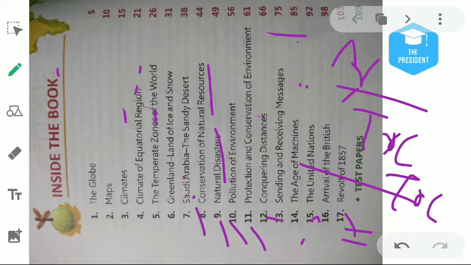Then chapter number 11 will be about protection and the conservation. I have discussed this.